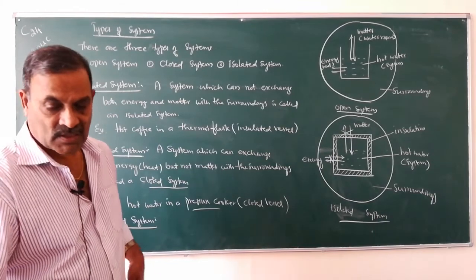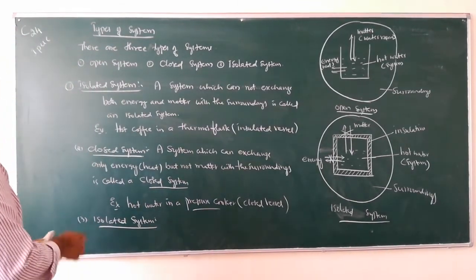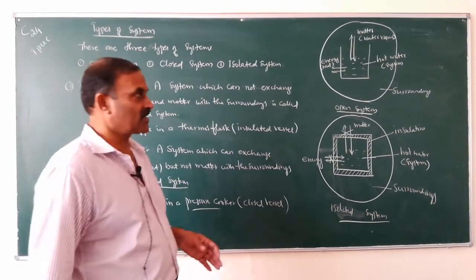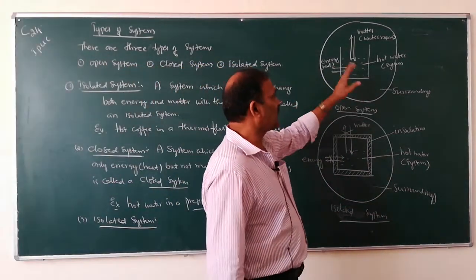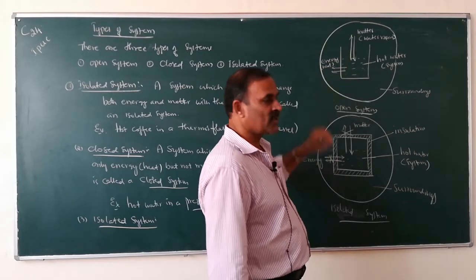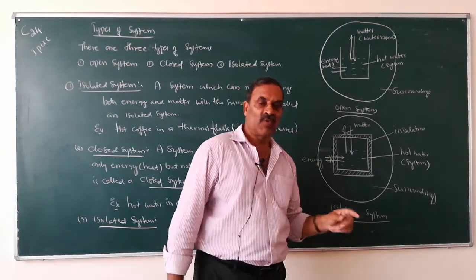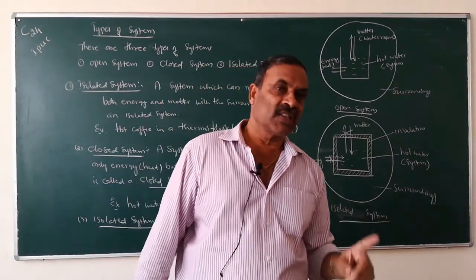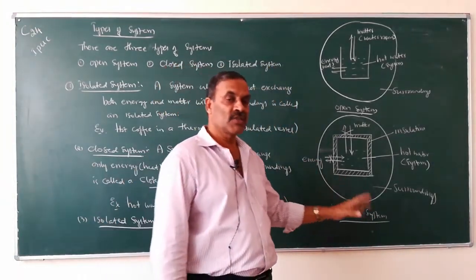So, these are the three types of system: open system, closed system, isolated system. A system which can exchange both energy and matter with the surroundings is called an open system. A system which can exchange only energy but not matter with the surroundings is called a closed system.